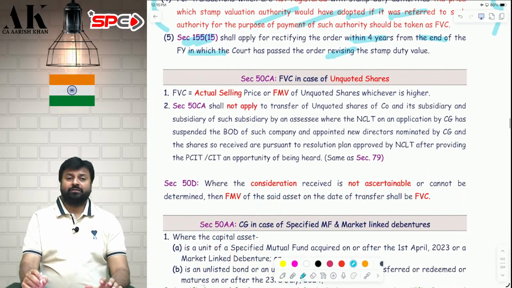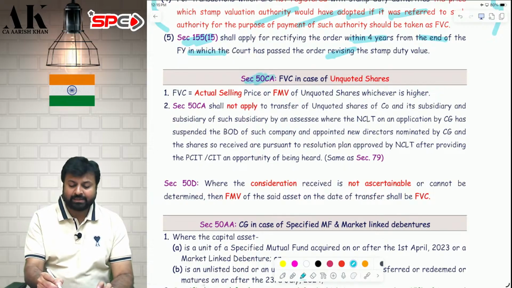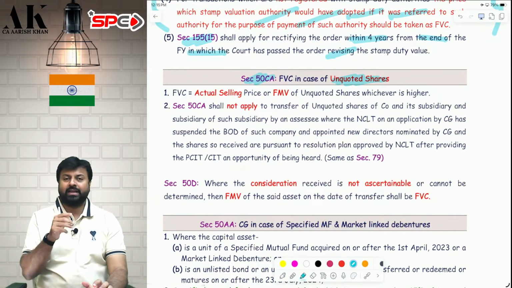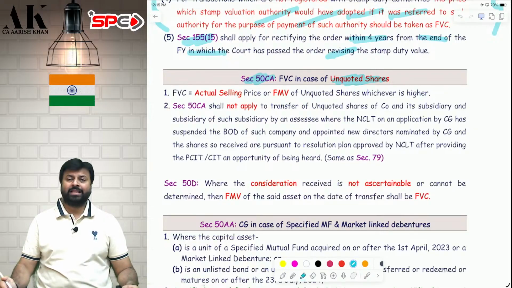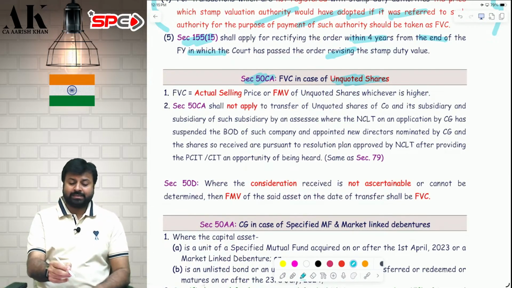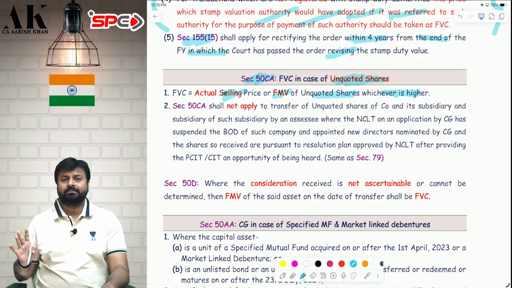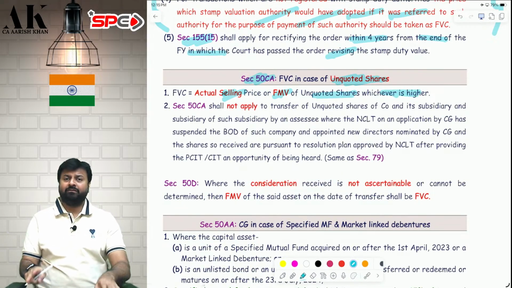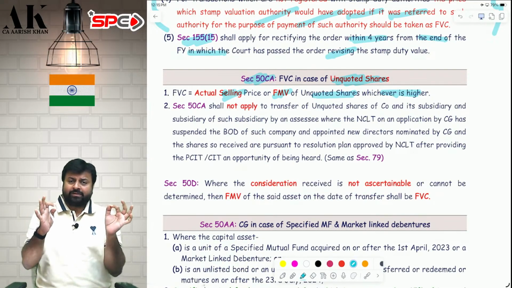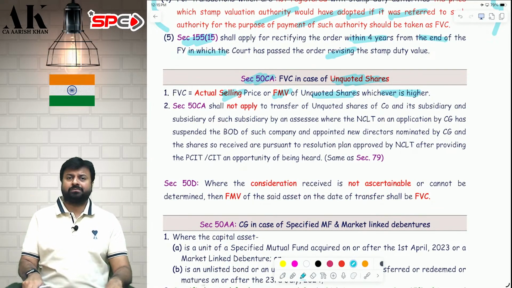Now coming to next section, 50CA. Sir, what is 50CA? It is transfer of unquoted shares. If you are selling unquoted shares, unlisted shares, then in that case, the FVC will be selling price or FMV of the unquoted shares, whichever is higher. The selling price will be what? FMV or actual selling price, whichever is higher, that will become your full value of consideration.